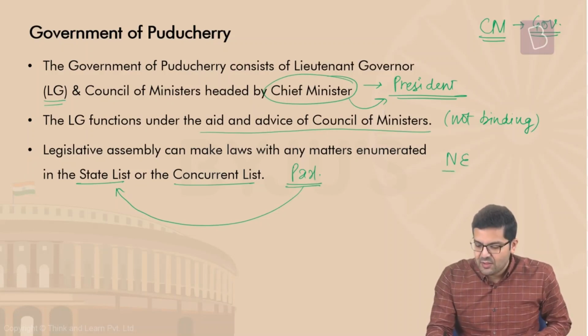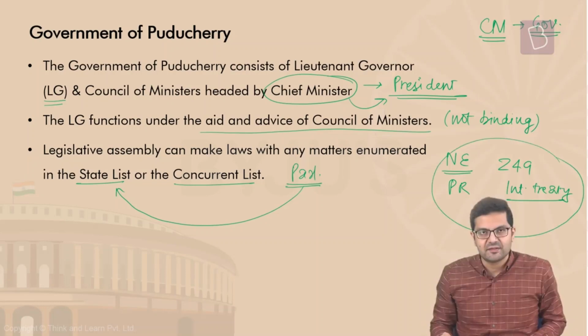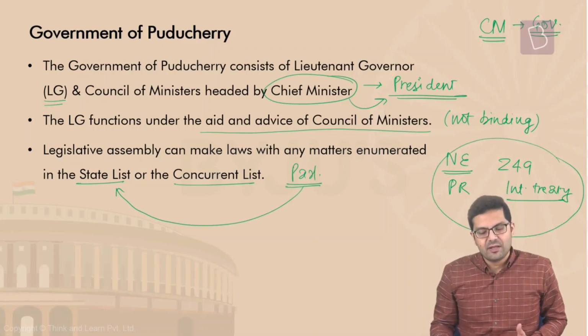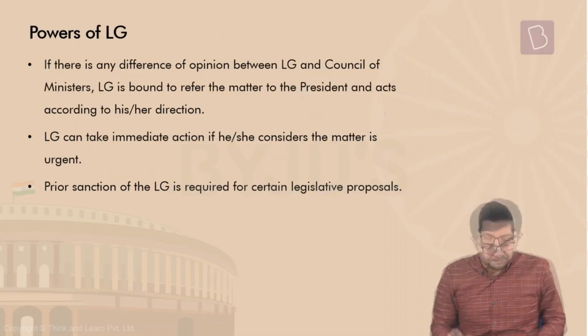There are exceptions, like if you have a national emergency in place, if there is president's rule in the state, if the Rajya Sabha allows under Article 249, if you have to give effect to any international treaty, if two or more states agree. These are exceptional circumstances. But for Puducherry, the parliament is allowed to make laws on state list subjects as well. And if there is any conflict, we know that the parliamentary law would prevail. That's one special circumstance. Now, let's understand the powers of the LG.